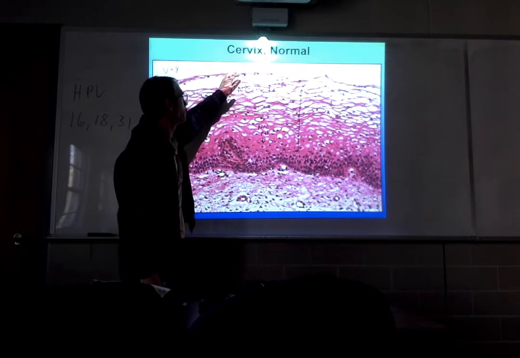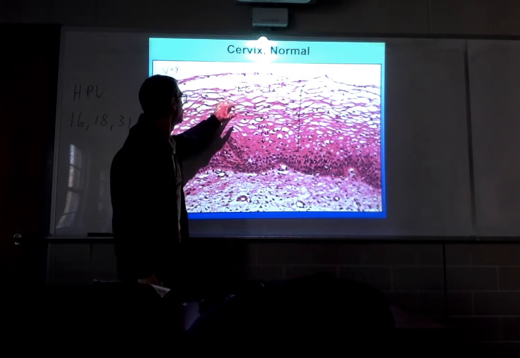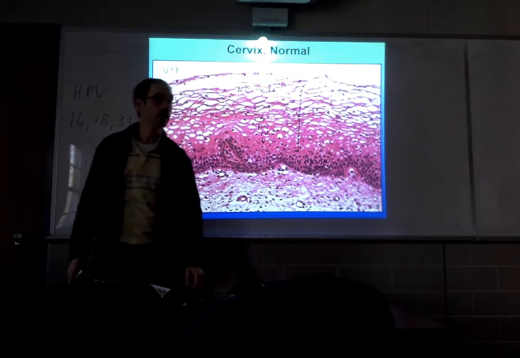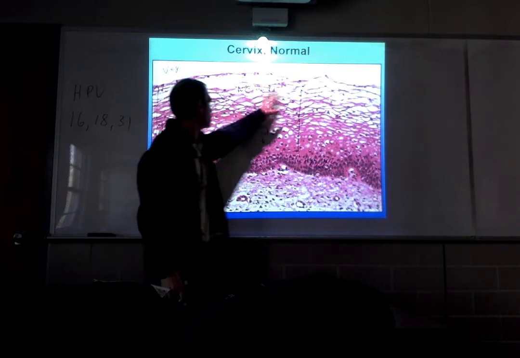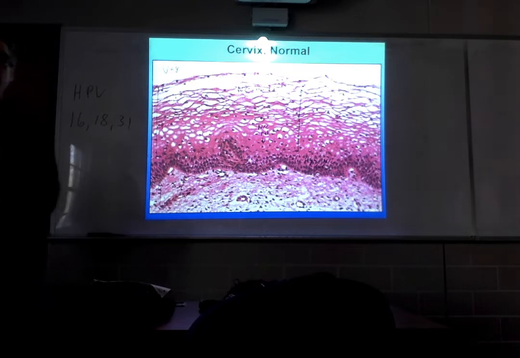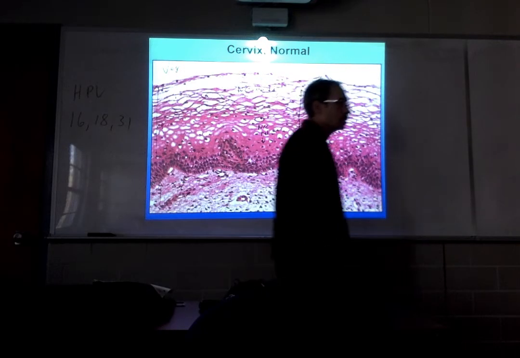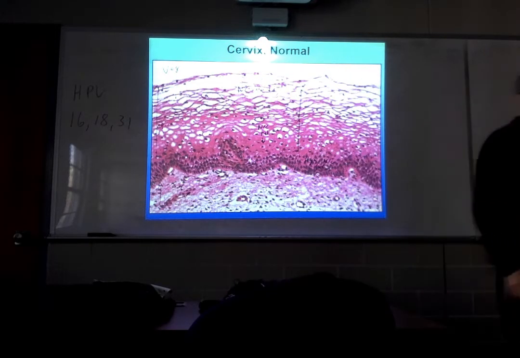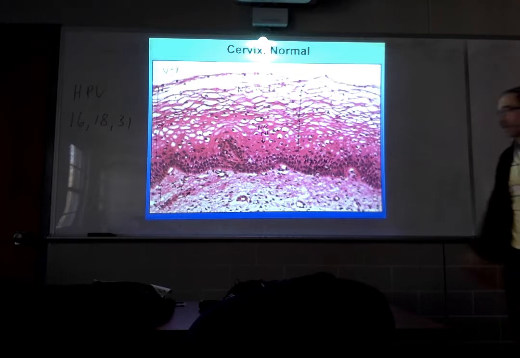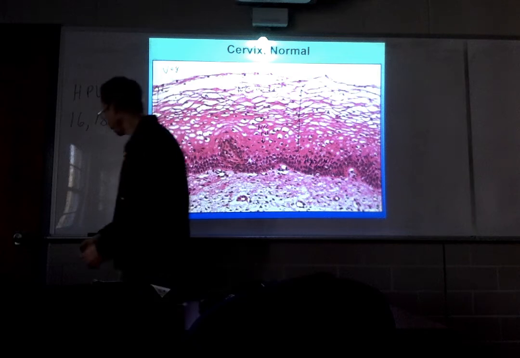As they migrate upward towards the superficial layer, the cell cytomorphology is indicative of a very mature type of cell. And again, you'll notice that there is this architectural organization. When the cells do that across the entire thickness of the epithelium, we say the entire epithelium is maturing properly. This is what the epithelium of the cervix should be doing. Okay. Nothing wrong with this epithelium at all. Everything looks good.